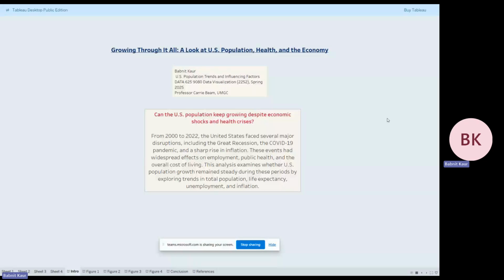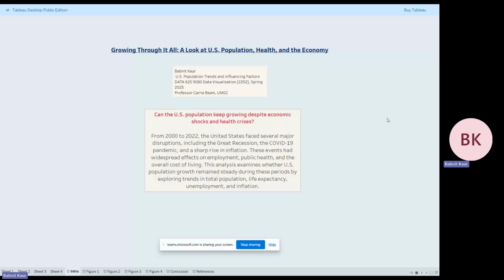And for this assignment, I used Tableau to take a closer look at how US population growth has held up during some of our country's biggest challenges, like the Great Recession, the COVID-19 pandemic, and recent inflation. So I focused on four main indicators: population, unemployment, inflation, and life expectancy.